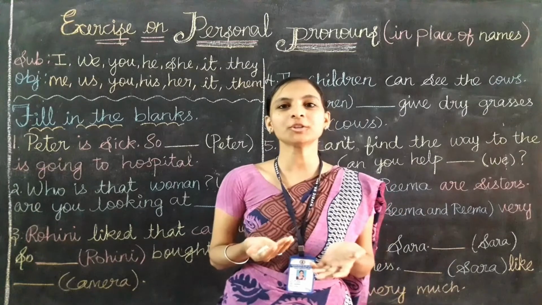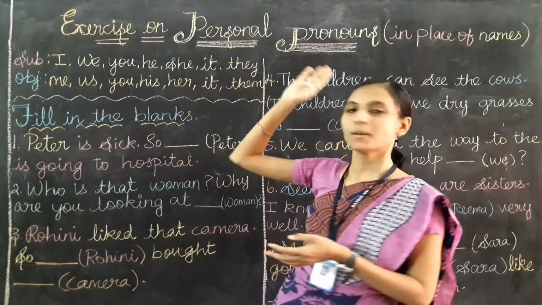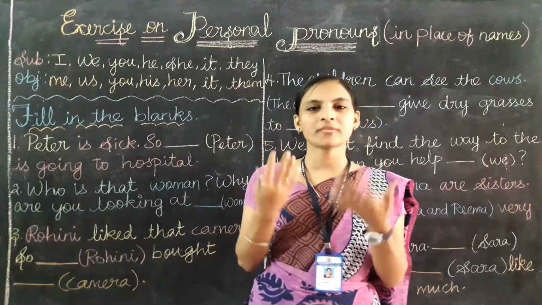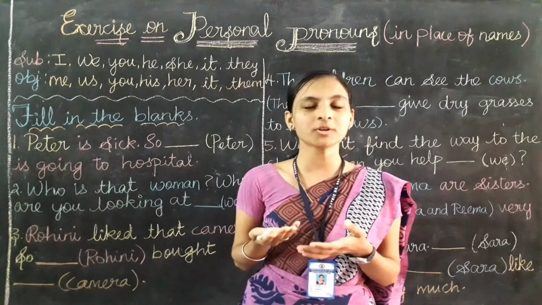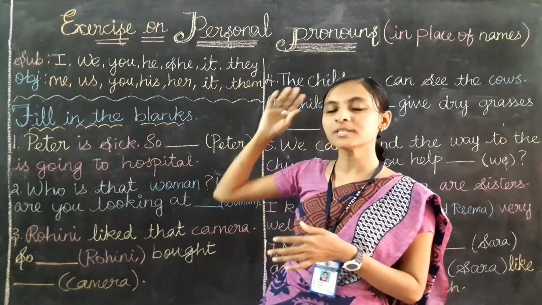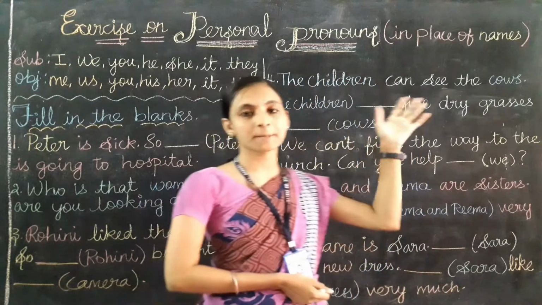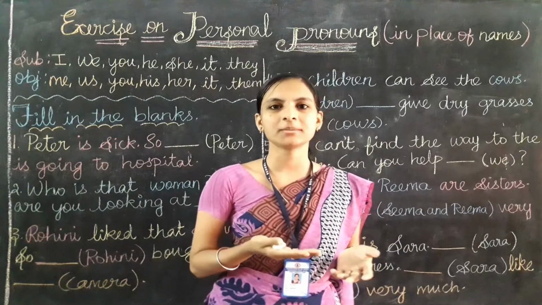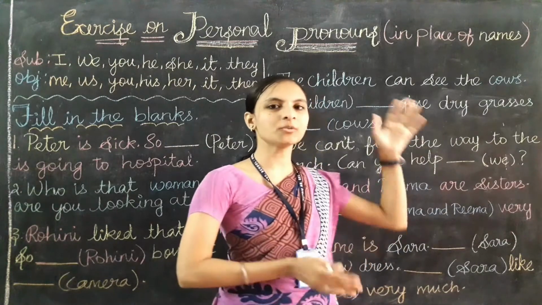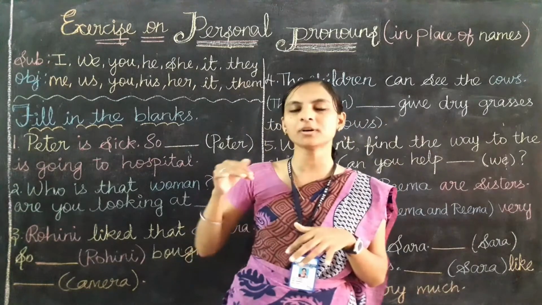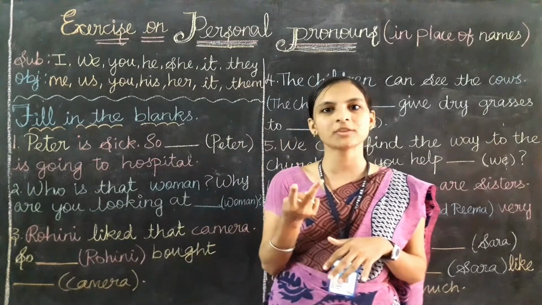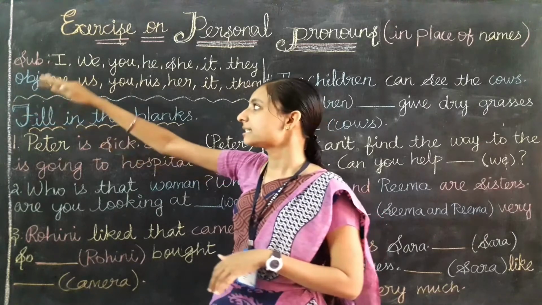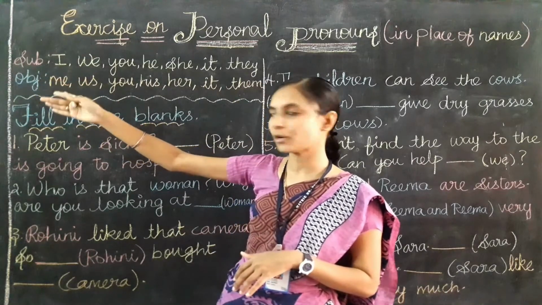And today we are going to do an exercise on personal pronouns. Already we have learned about personal pronouns. What is the use of personal pronouns? Yes, we use personal pronouns in place of names, in place of nouns, that means people, places, animals or things. There we use personal pronouns, and in the personal pronouns we have seen two kinds of pronouns, that is subject pronouns and object pronouns.